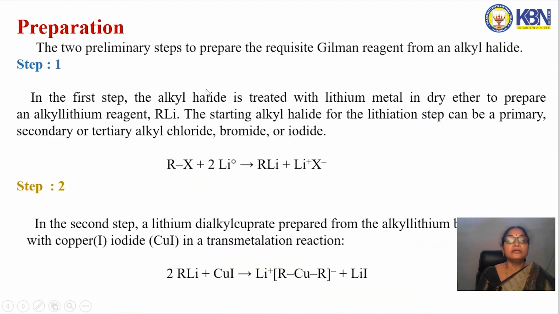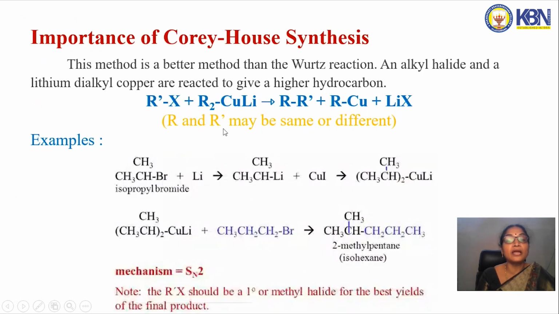So how is the Gilman reagent prepared? The preparation of the Gilman reagent takes place in 2 steps. First, alkyl halides react with lithium and give alkyl lithiums. In the second step, this alkyl lithium reacts with cuprous iodide, copper iodide, and gives lithium dialkyl cuprate. This lithium dialkyl cuprate reacts with alkyl halides and gives higher alkanes by the coupling reaction. So this is the most important synthesis, and a better method than the Wurtz reaction for the preparation of alkanes.